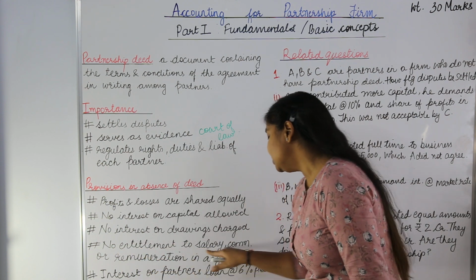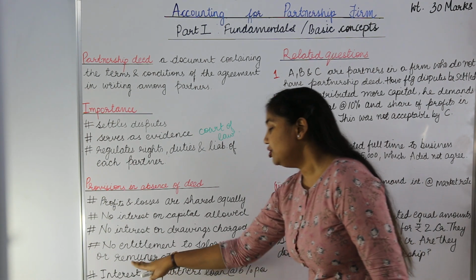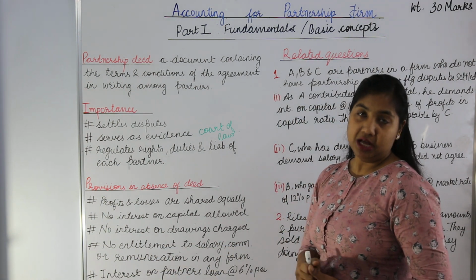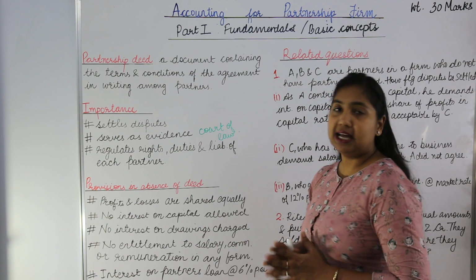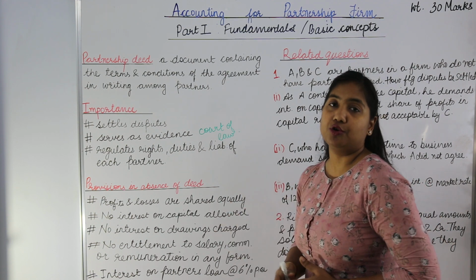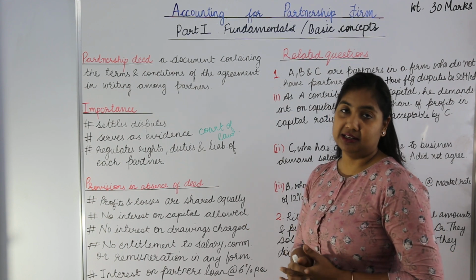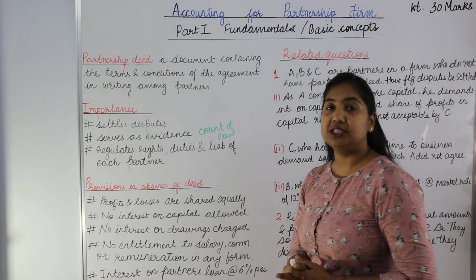No entitlement to salary, commission or remuneration in any form. Remuneration here refers to the benefit. No partner will be entitled to any salary. There may be a case where one of the partners is working more compared to other partners. In that case, he may demand the salary, but then that has to be documented in the deed.